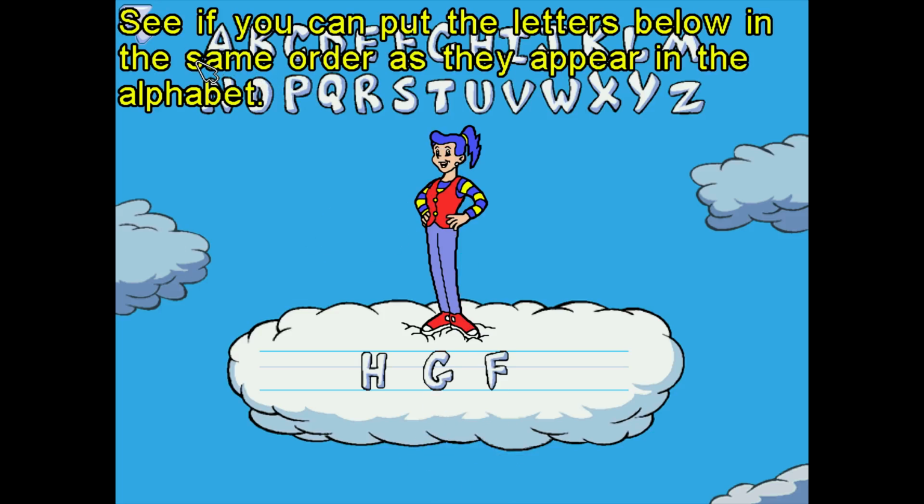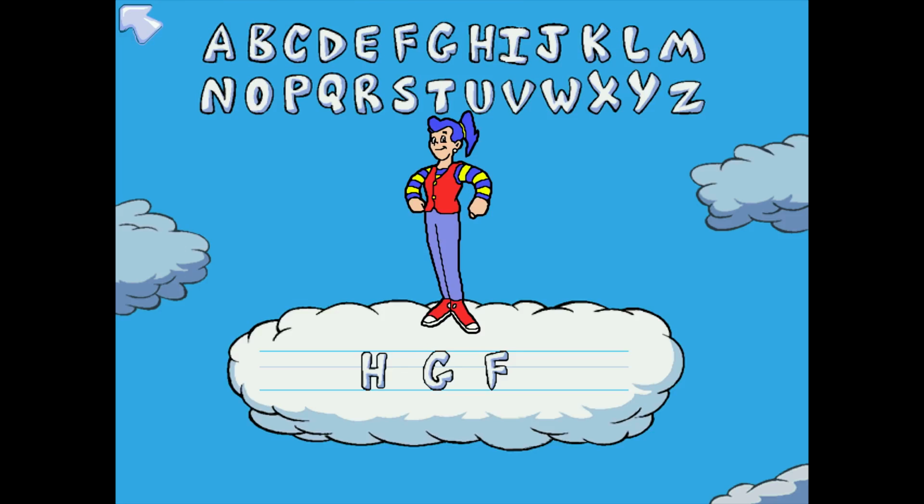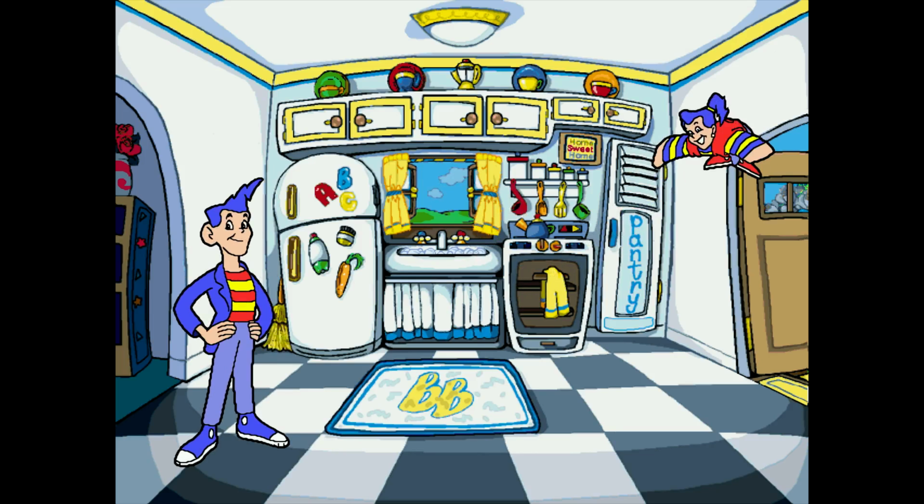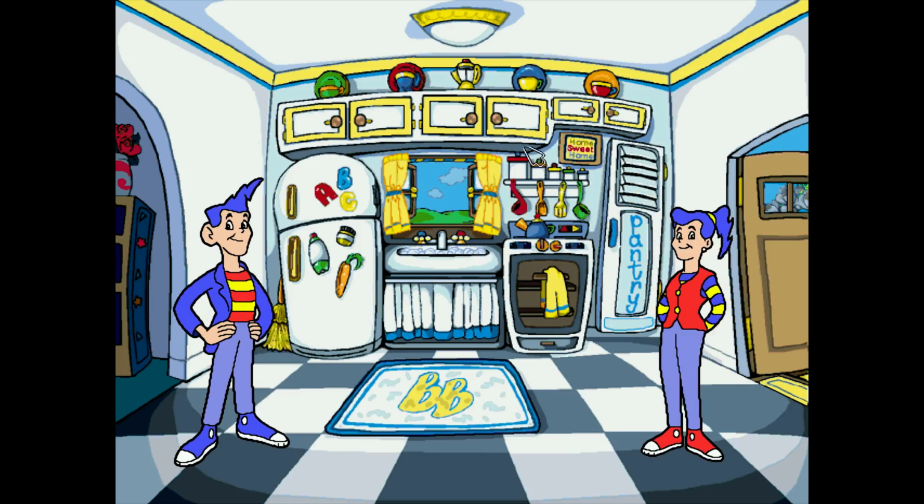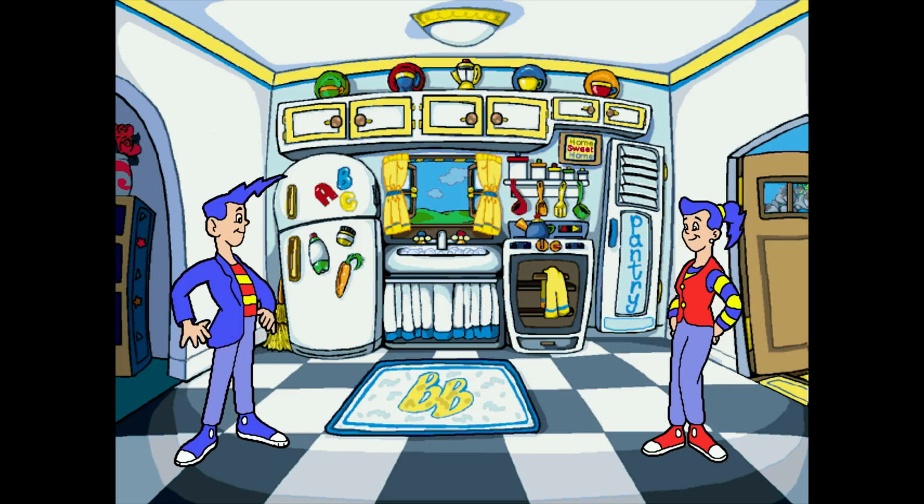See if you can put the letters below in the same order as they are in the alphabet. So, recognizing lower cases, alphabetizing, and let's move on to the next area.